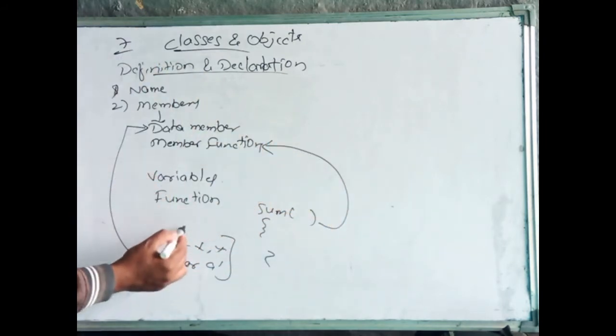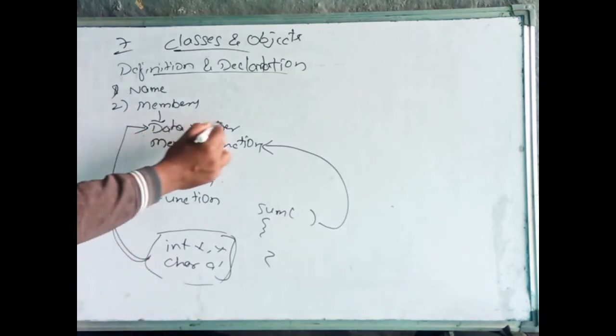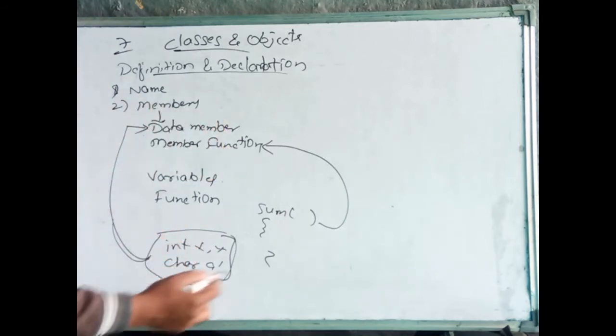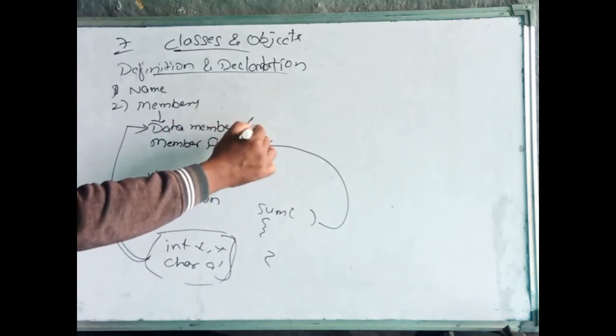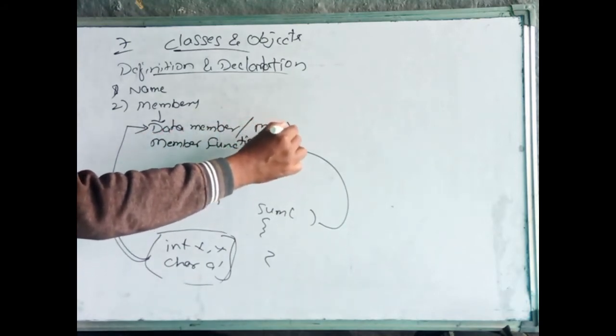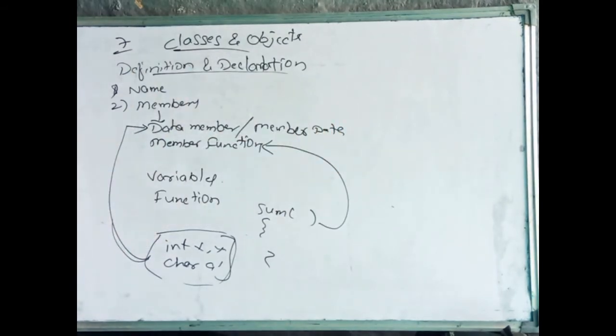Clear? This is the main data. The attributes and functionalities of the object is the main data. These are the functionalities performed on the data. Clear about this? Same thing here, we call it the data members for the variable. Functions we call the member functions. Just remember, it may be a data member or member data. Both are the same. Member data, member functions. These things can be contained in the definition and declaration of the class.